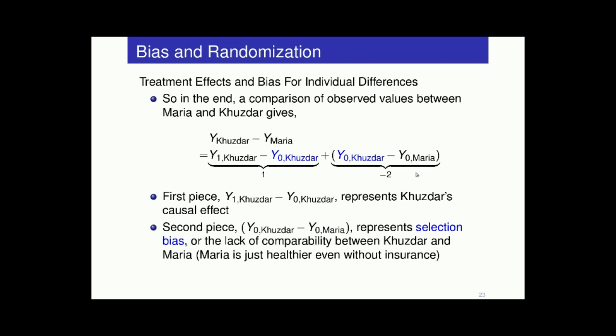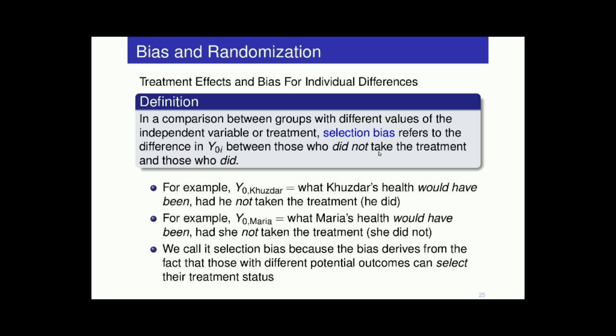So those who did not take the treatment and those who did, they have a difference in this thing. These things aren't equal. So that's what screws us up here. So for example, Y0 Kuzdar, that's what Kuzdar's health would have been had he not taken the treatment. He did take it, but this is out there still. And Y0 Maria is what Maria's health would have been had she not taken the treatment.